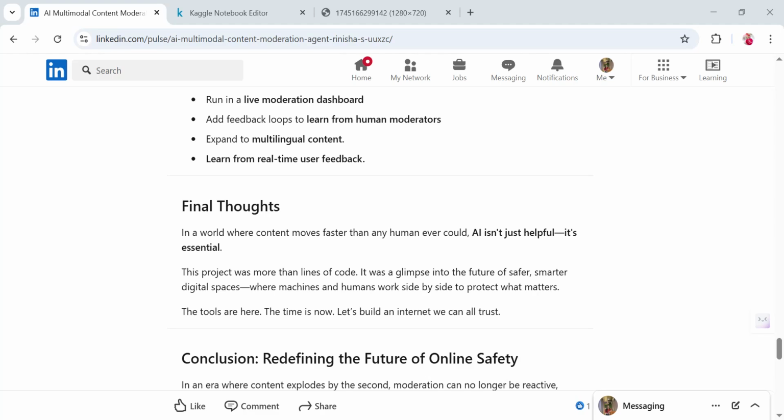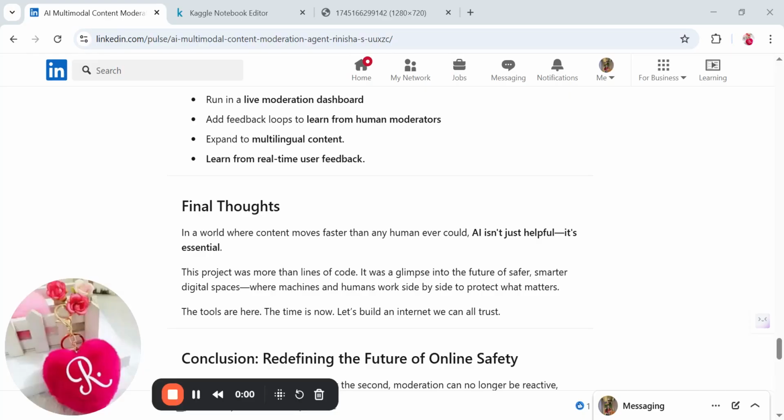Hence, such an AI agent that could moderate content automatically at a large scale would be largely helpful. This capstone project simulates how to combine multimodal understanding, policy awareness, and agent logic, which can lead to smarter and more scalable moderation. This is a giant leap towards building an internet where we can trust that technology can help protect human values.